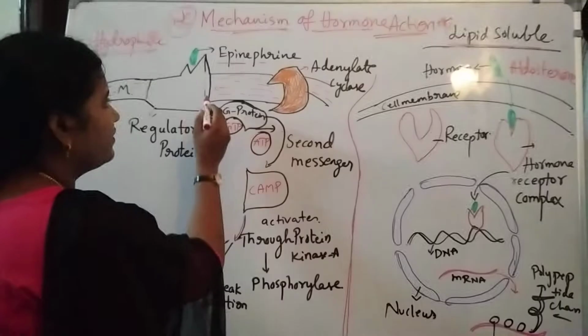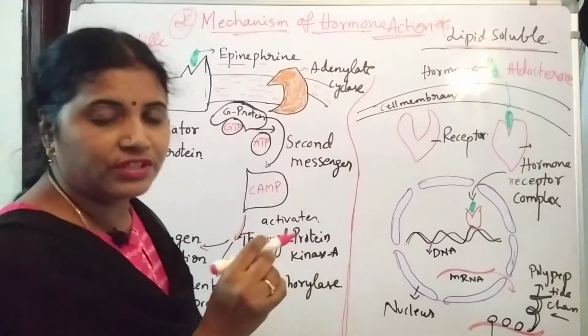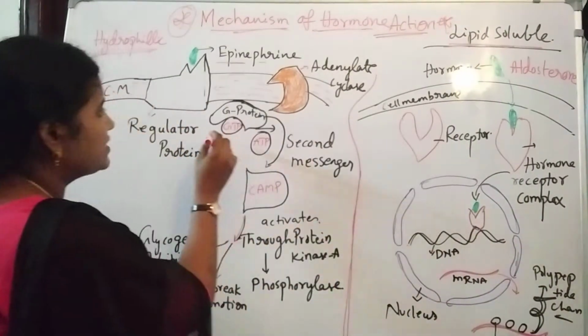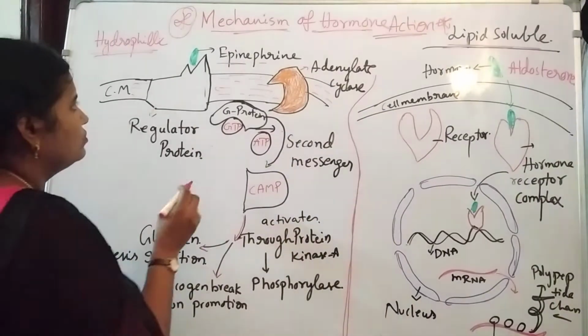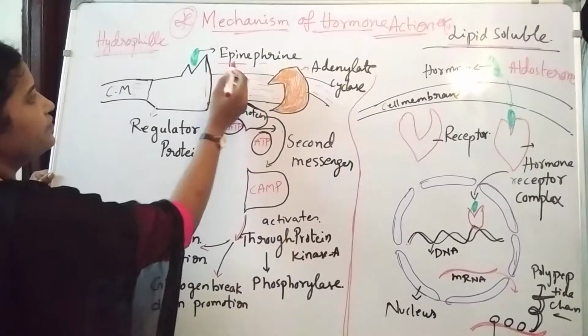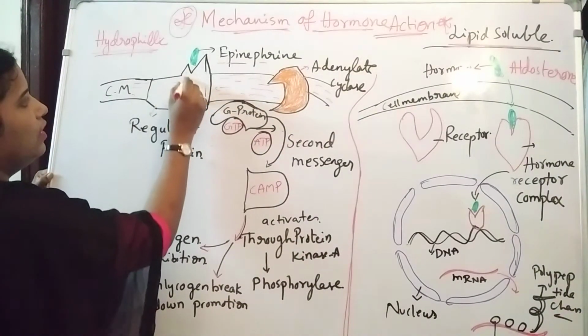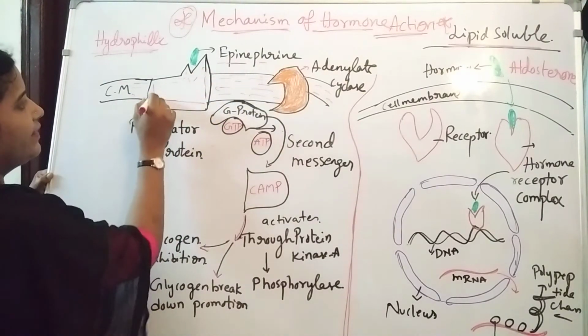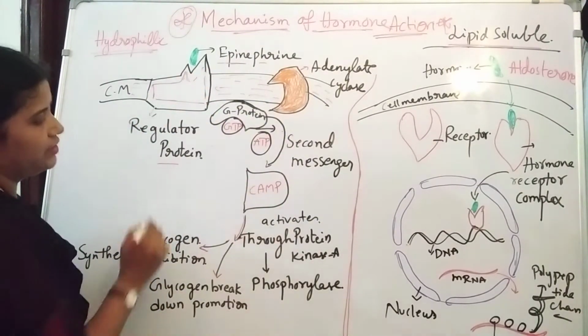here it shows its effect on the substances present inside the cell. So normally what happens, this epinephrine is going to be attached with the regulator proteins.